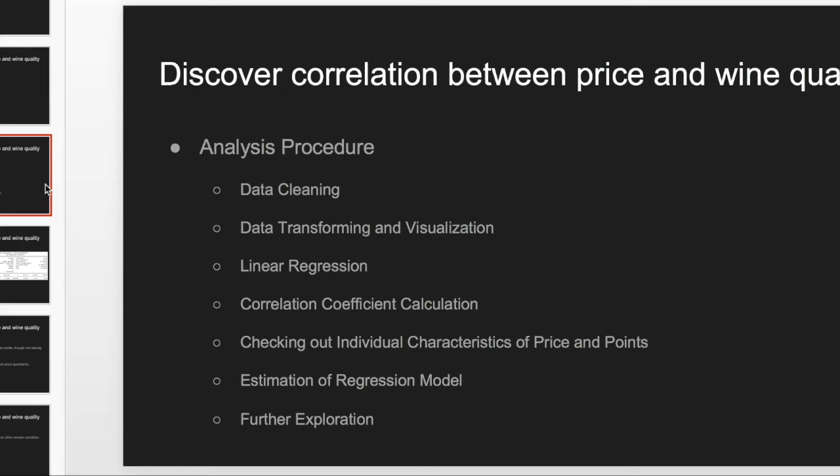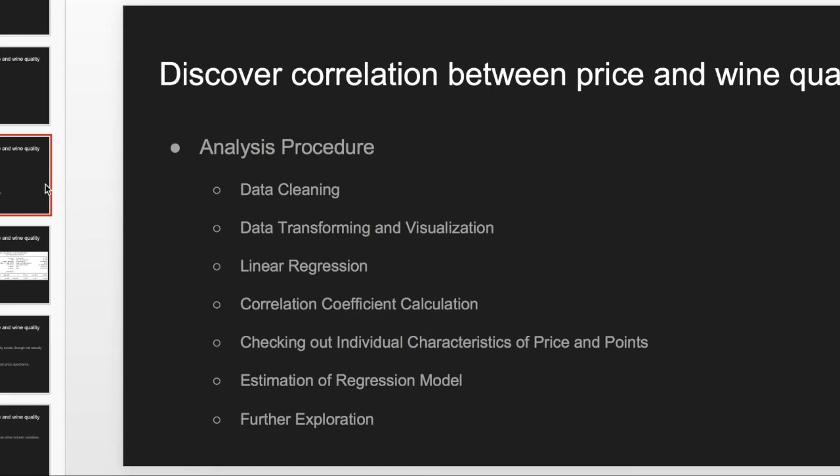Next, we apply linear regression to gain quantitative insights into these 2 variables. We also need to do correlation coefficient calculation. Apart from this, we can also check out the individual characteristics of price and points, so we can know how these 2 variables behave by themselves.